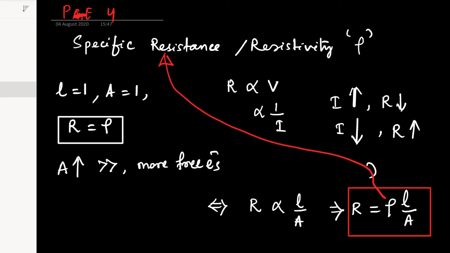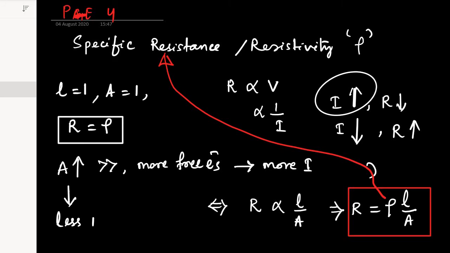If they are moving in more quantity per second, that will lead to more current. Now, if it is more current, as we already studied earlier, generally R is less. So if the area is more, the current will be more, which means the resistance of the conductor will be less.